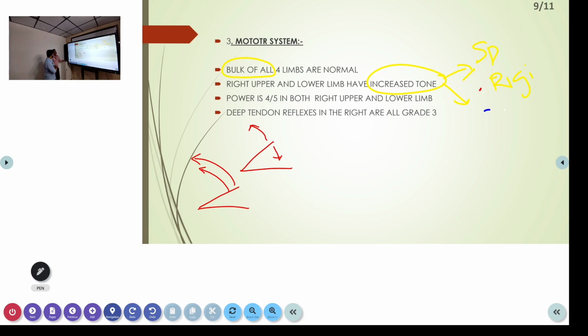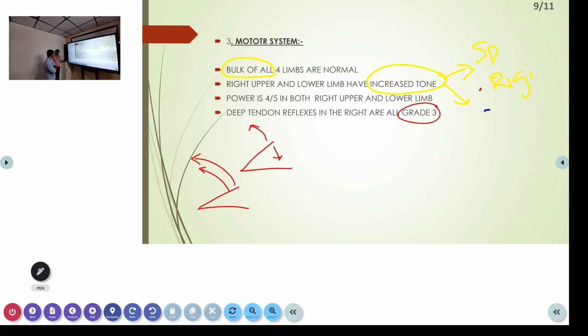Hyper, okay. Grade 3 is there, on the right side. So right side weakness, and the reflexes are increased now. That's very characteristic of a UMN type of lesion. Reflexes are more in a UMN type of lesion. Reflexes are reduced, diminished or absent in an LMN type of lesion.